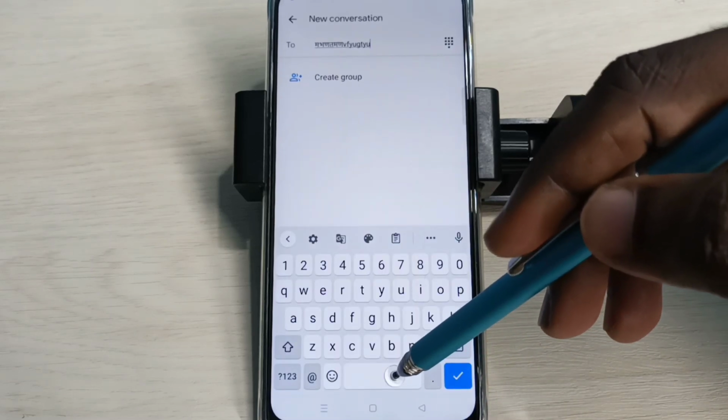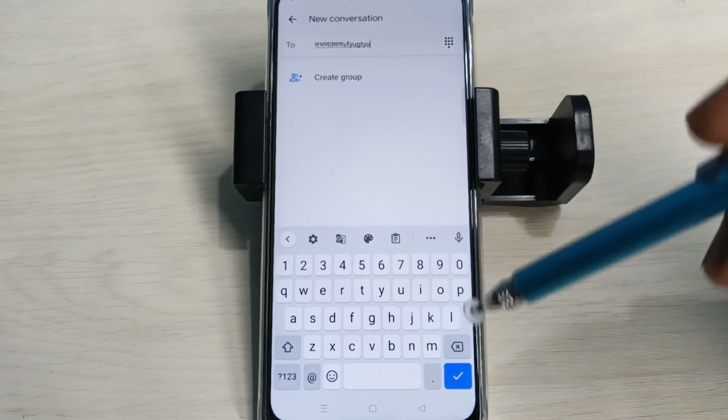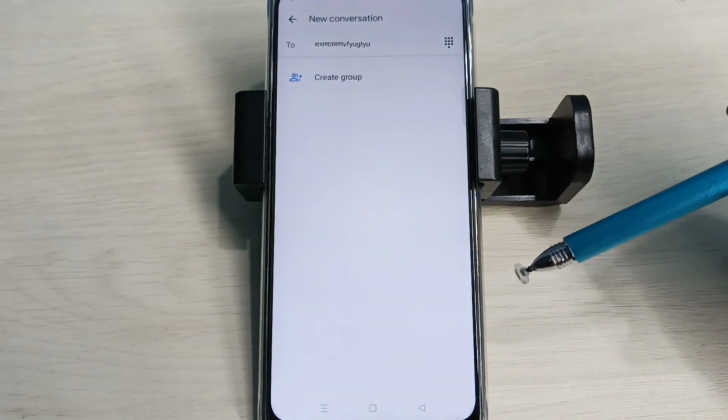So now there is no language switch option. So this way we can change keyboard language. So please try it.